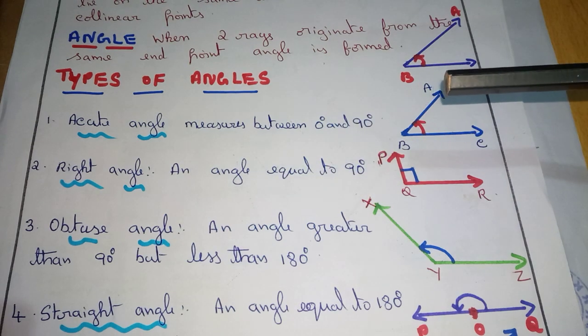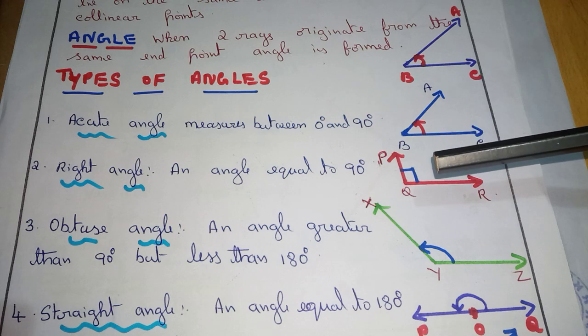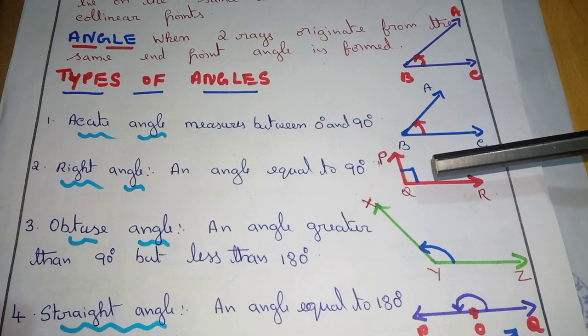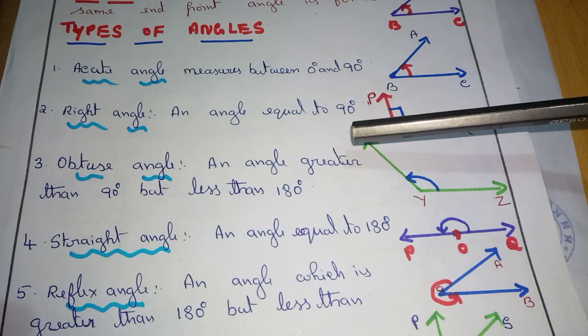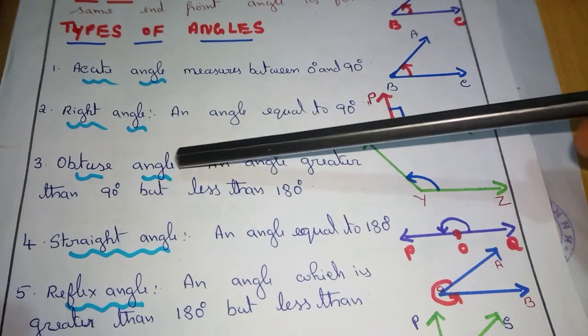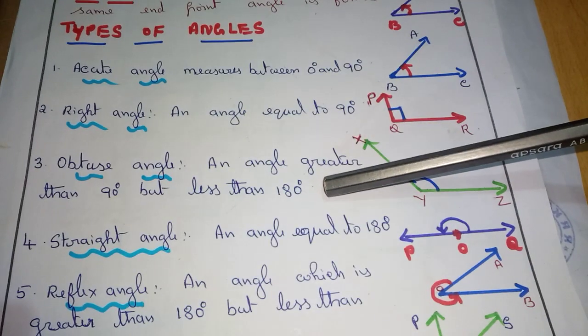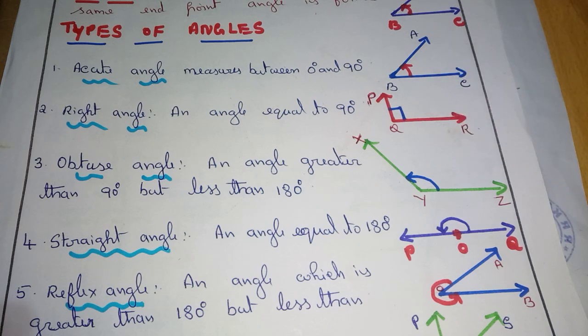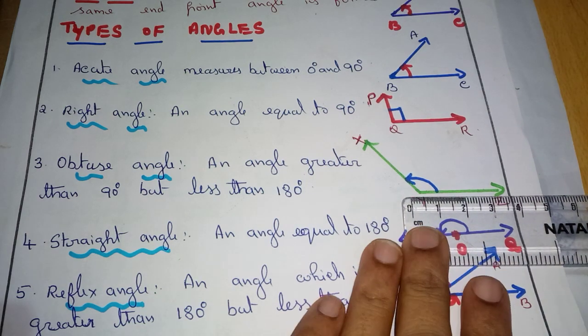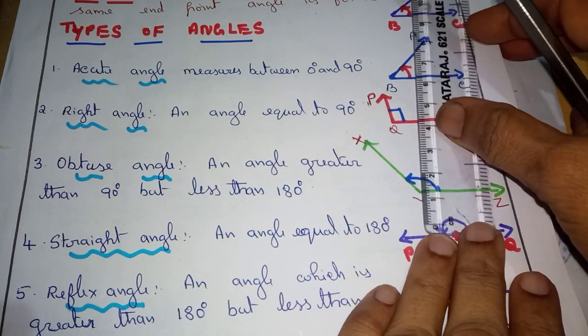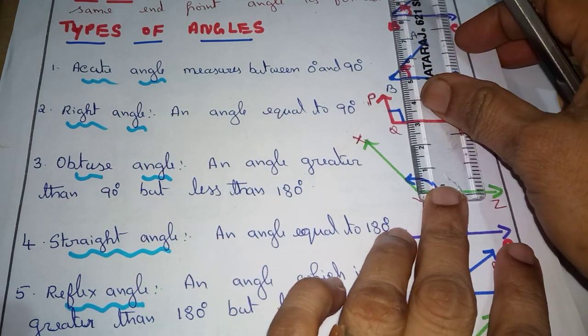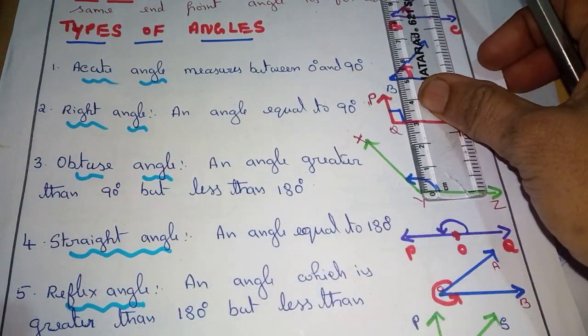Third, obtuse angle. An angle greater than 90 but less than 180 degrees. While drawing an obtuse angle, if you keep the scale straight like this, it will come to 90.